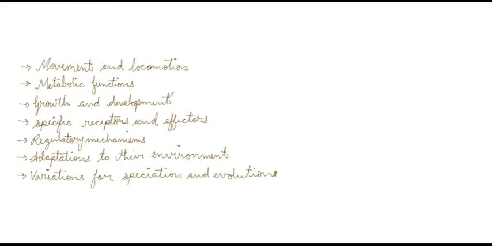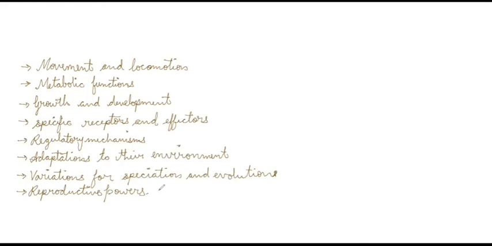Then the last basic feature we have got for these living organisms is that they have reproductive powers. It means that they can continue their species, their own race. So they have reproductive powers. Now, we have discussed a total of 11 points here as basic properties of living organisms.